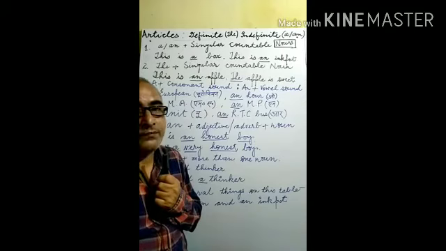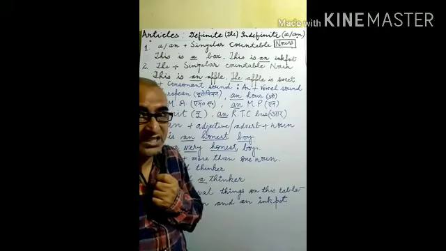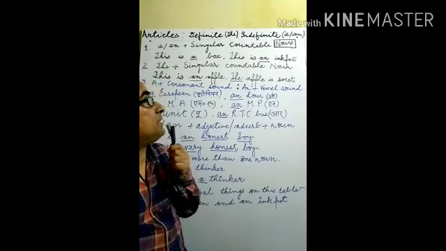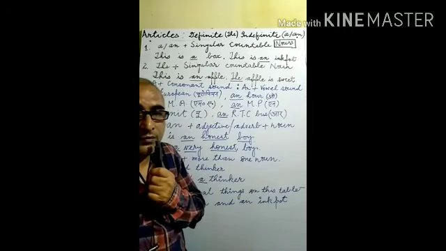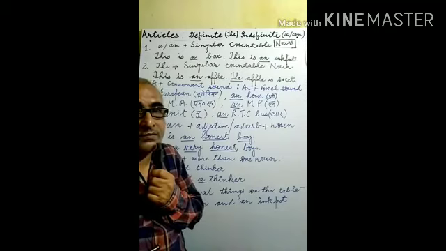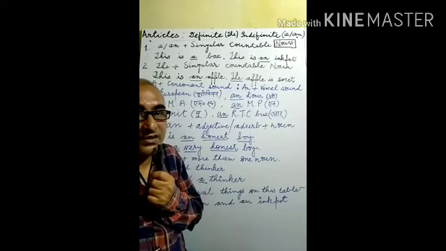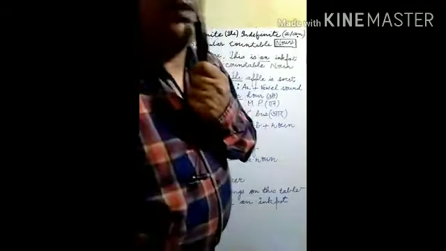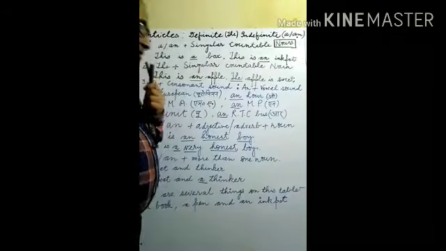So first of all, we have to start our study. So many rules are there. One by one, we will discuss these rules. What are these rules? We have to see. It is written here on the board. So we have to study different rules so that we may ensure what type of article is used for particular places. So let us start without wasting time. Go to the sentences. See here what is written there. One by one we have to study these sentences.